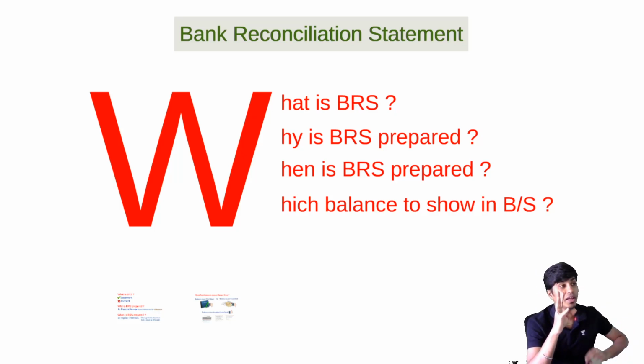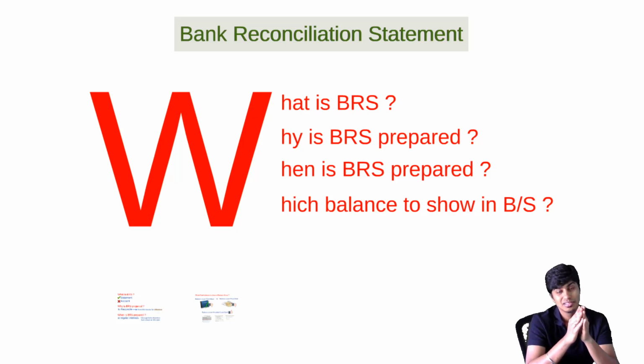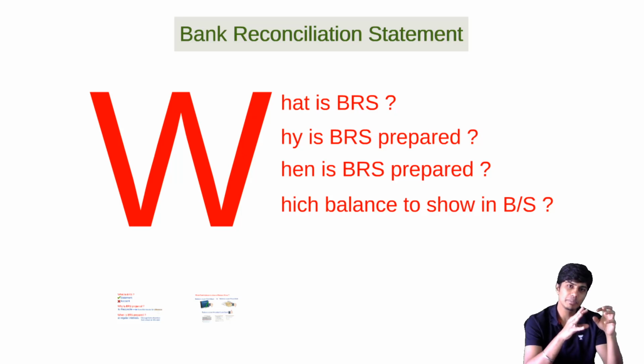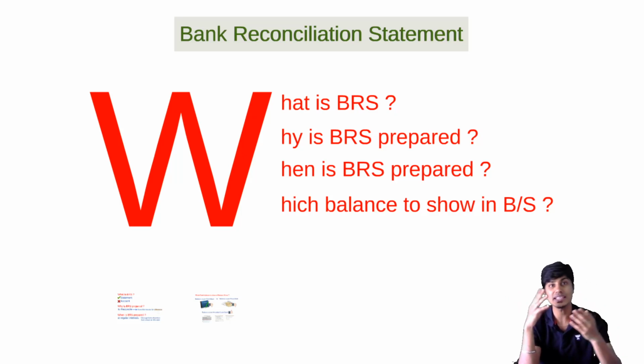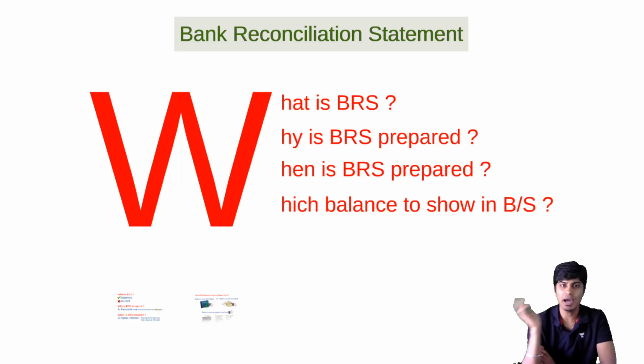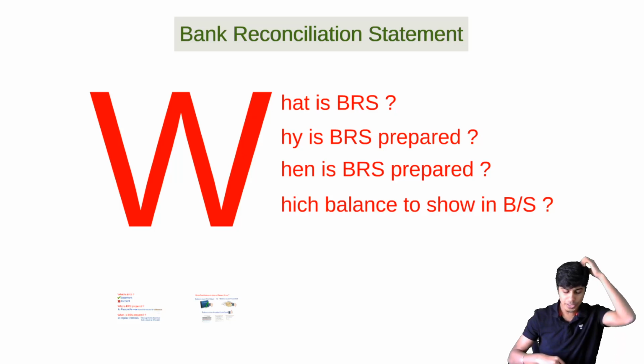Let's quickly revise. Items which are non-timing in nature, non-timing differences, will go to amended cash book. You will prepare amended or adjusted cash book. Such amended or adjusted cash book's balance will be the starting point in BRS after amended cash book. There we write all the timing differences to find the balance as per passbook. A couple of important points that you need to note.